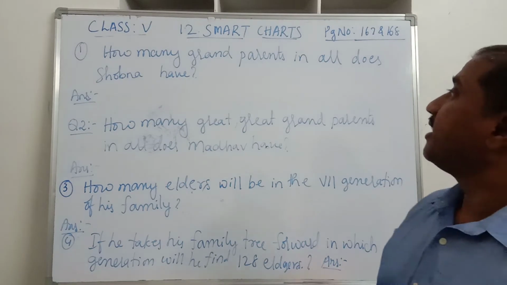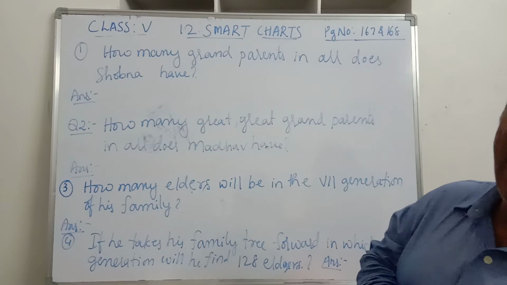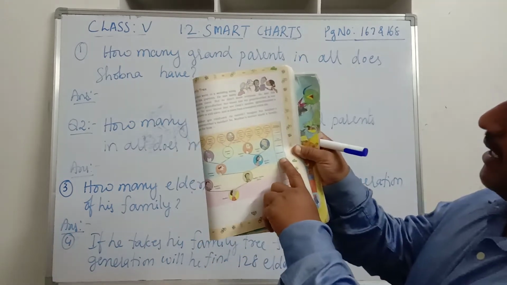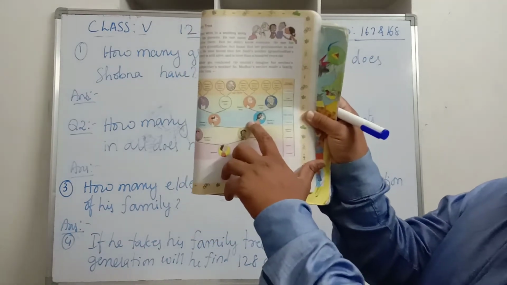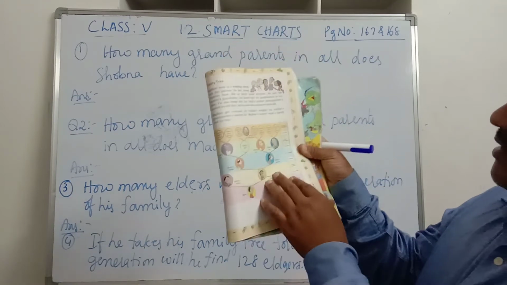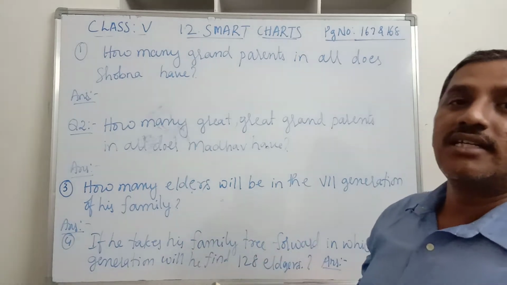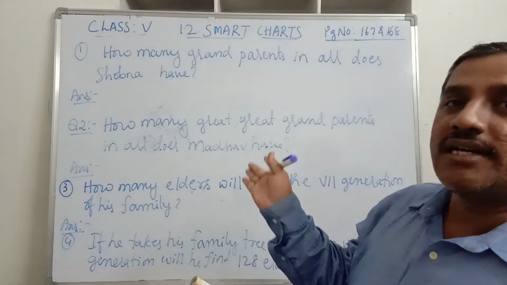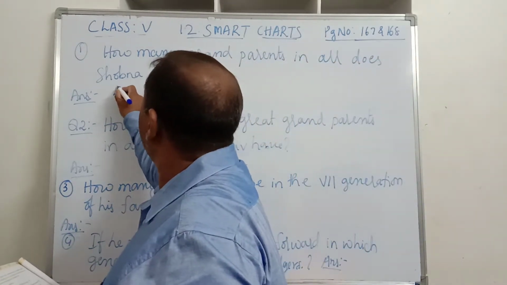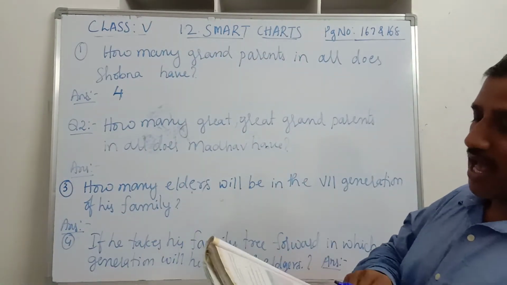How many grandparents in all does Madhav have? Only grandparents. So where do we find grandparents? Yes, in the 3rd generation. How many are there here? We will find 2 from his father and 2 from his mother. So total how many grandparents are there? We will find 4 grandparents.